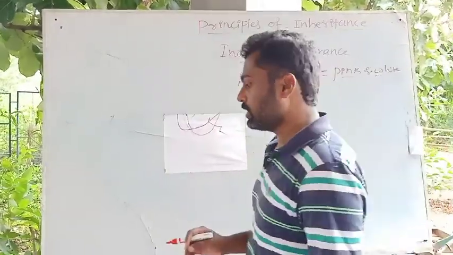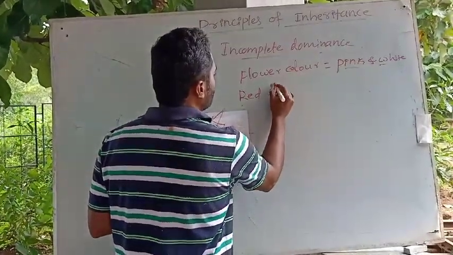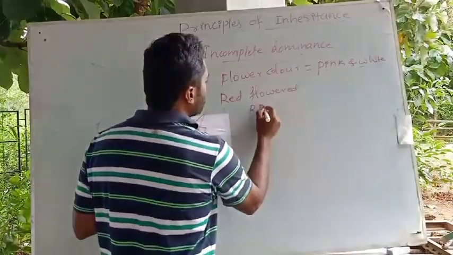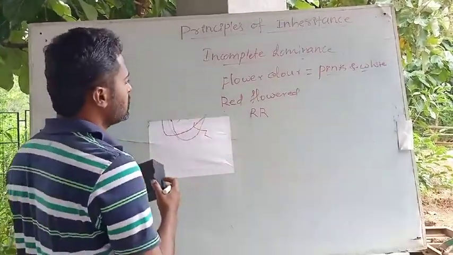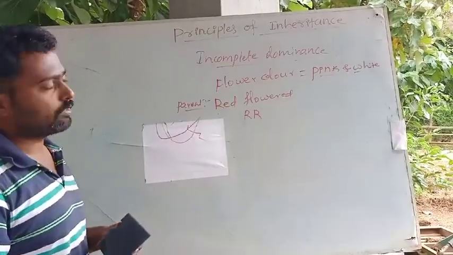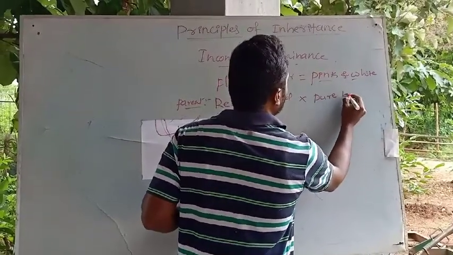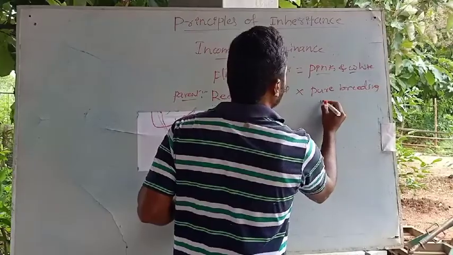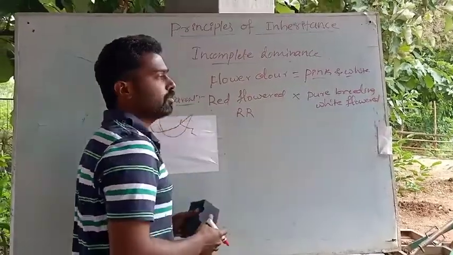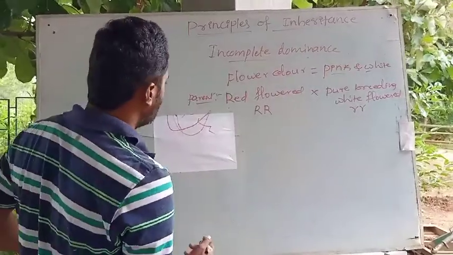For crossing he selected a pure breeding red flowered plant, controlled by the genotype capital R capital R. This is the parent. Similarly, a pure breeding white flowered plant is controlled by the genotype small r small r.